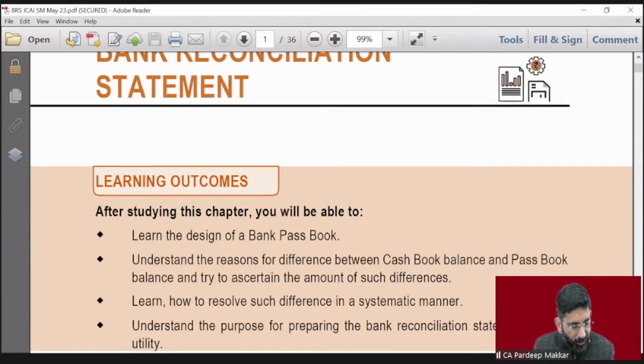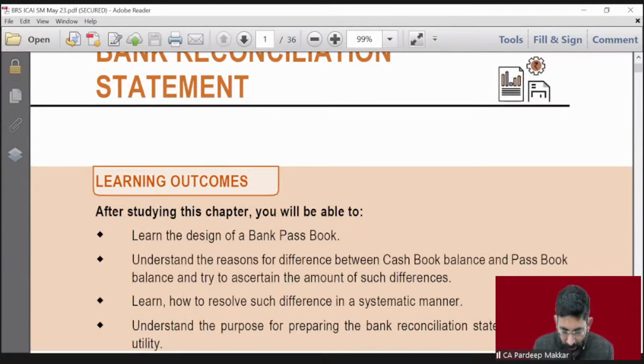Okay, very good. Send me the queries fast. Don't keep it with you. We discussed that we have to do illustration number 1 to 4, illustration number 10 onwards, and then practical question number 1, 3 and 4. We have already discussed that we have to do illustration number 1 to 4, 10 onwards and practical question number 1, 3 and 4. So send me the queries of that. I'm starting with that.